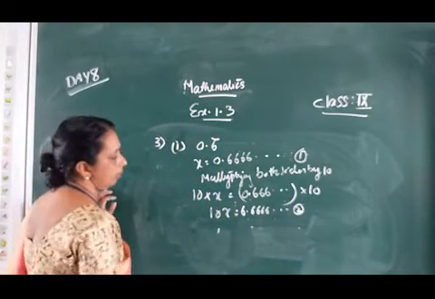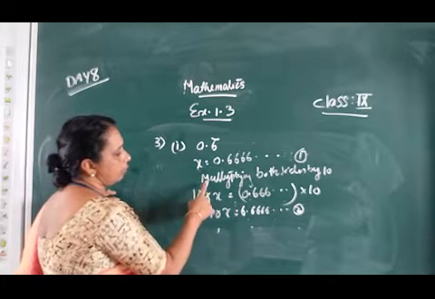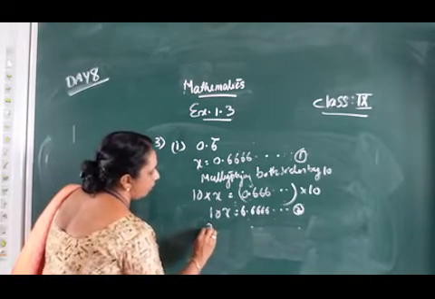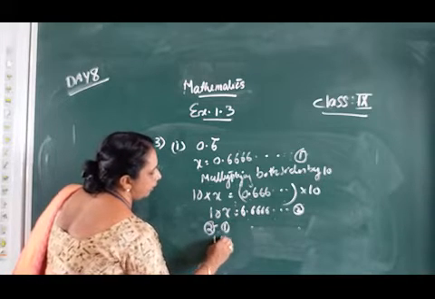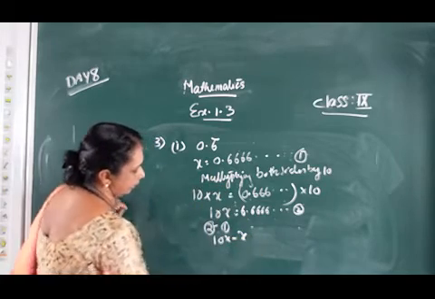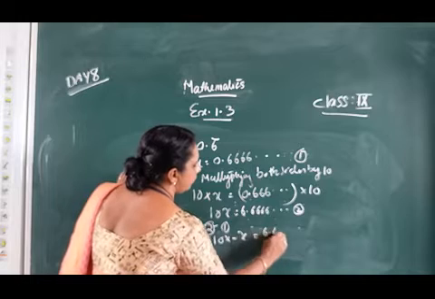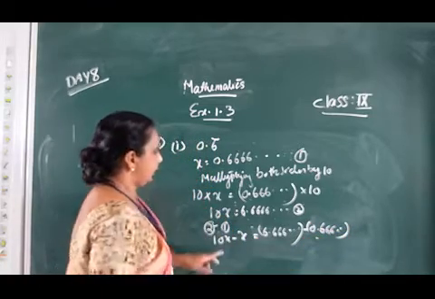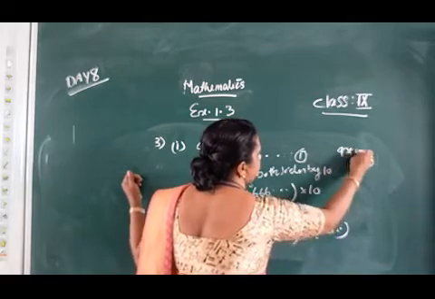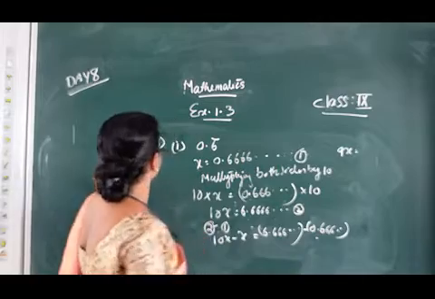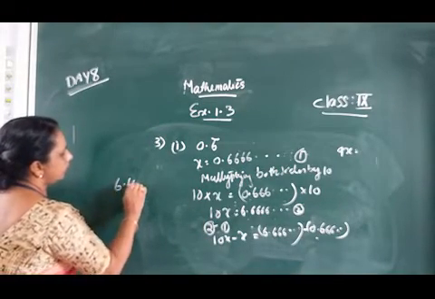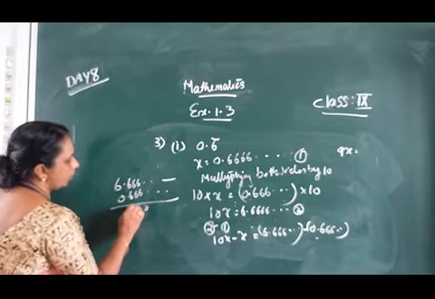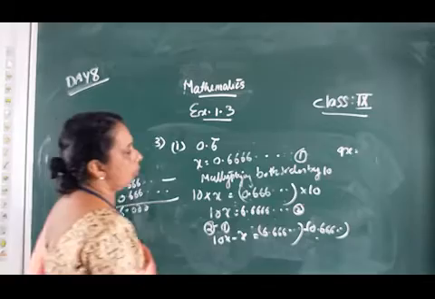We already studied this in the last class. Then equation 2 minus equation 1: the left hand side is 10x minus x, and the right hand side is 6.666 etc. minus 0.666 etc. We get 9x is equal to 6.